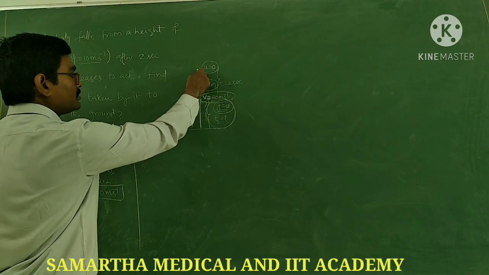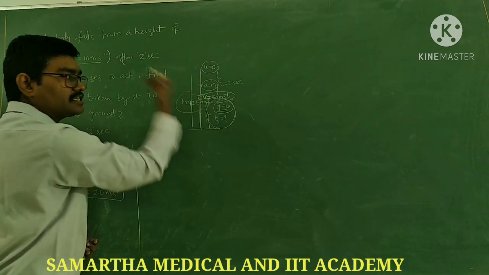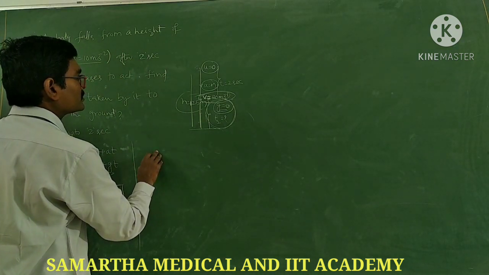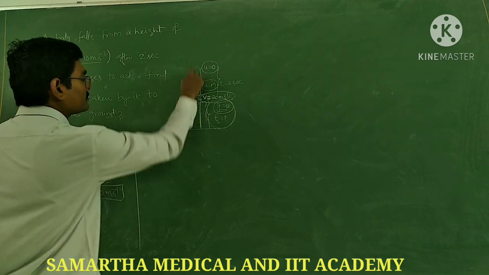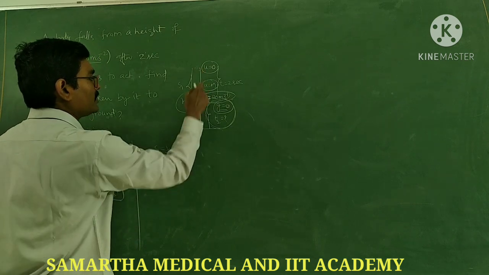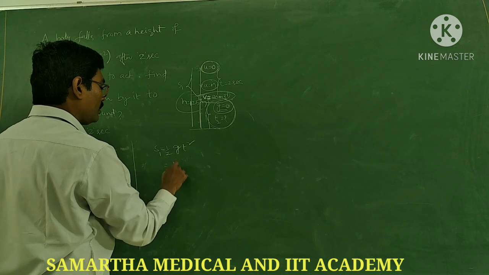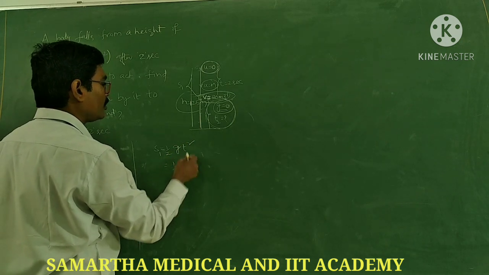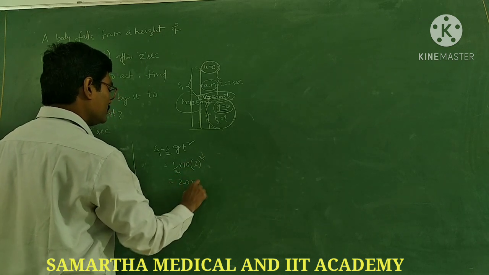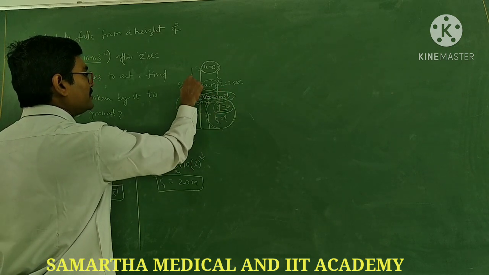Observe, for 2 seconds what is the distance covered? If you subtract it from this 125, you will get the remaining distance. So S1 equals ut plus half at square, u is 0, so directly half gt square. Half g is 5, into t square, 2 square is 4, so you will get 20 meters. So S1 is equal to 20 meters. Till 2 seconds it has travelled only 20 meters.